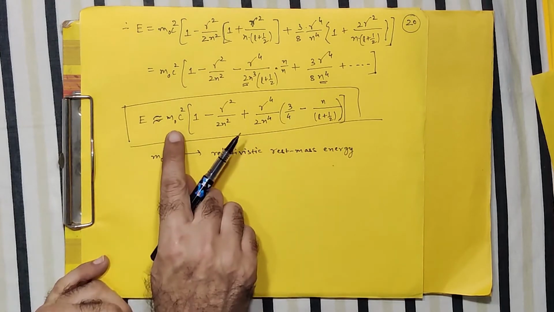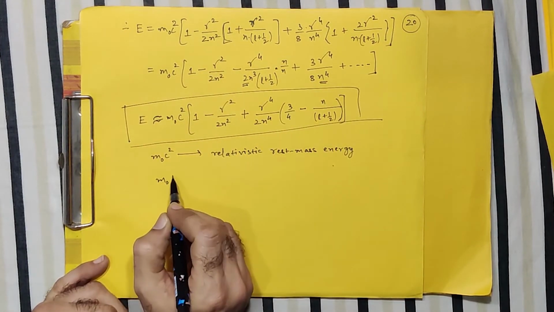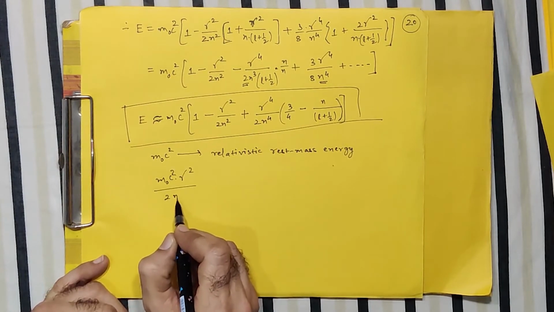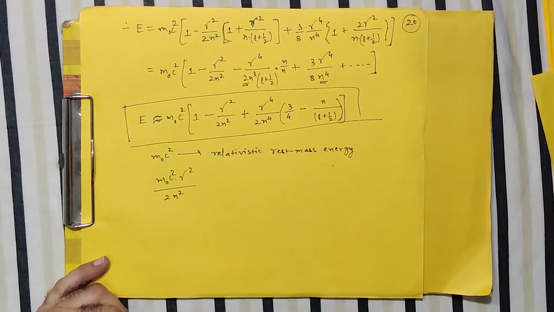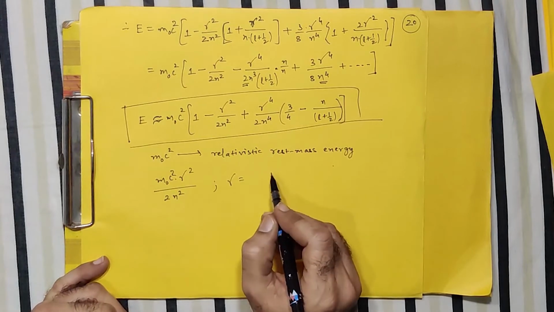The second term, along with this m0 c square, is m0 c square gamma square upon 2n square, that is nothing but similar to the non-relativistic energy of the hydrogen atom. Don't forget, your gamma is something like